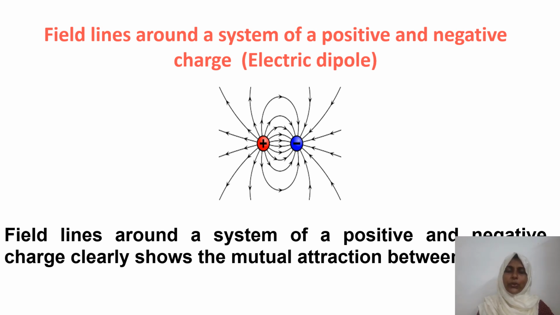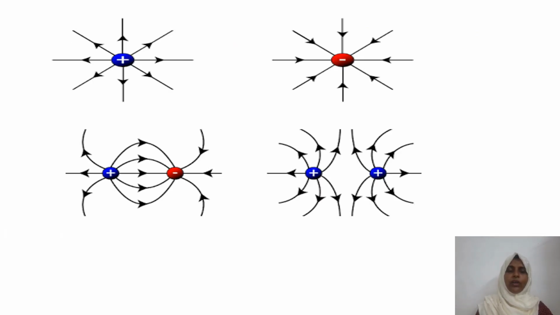If so, how can we draw the electric field lines of an electric dipole? Yes, in the case of electric field lines of an electric dipole, we can say that they give the mutual attraction between them, isn't it? So, let us draw all these pictures in a single sheet. Let us compare all these field lines.